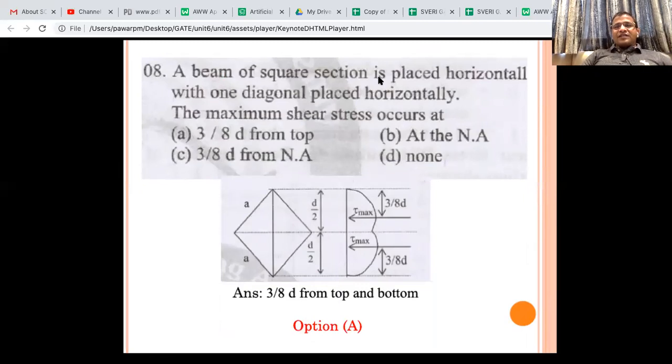A beam of square section is placed horizontal.